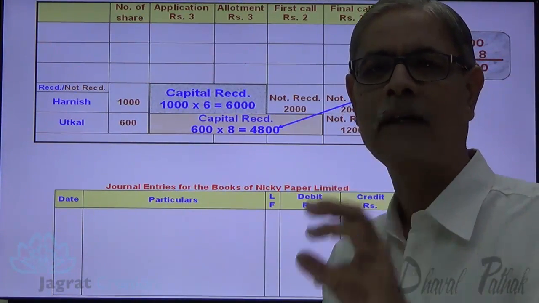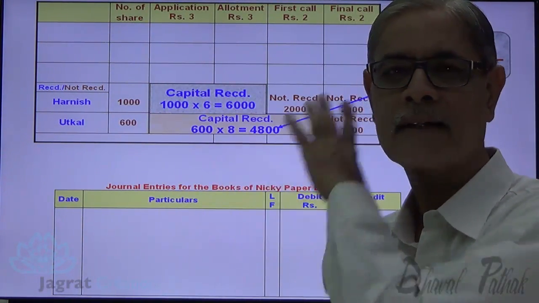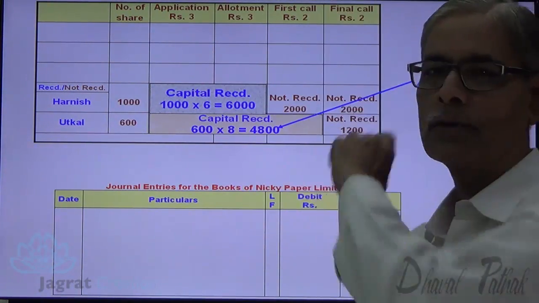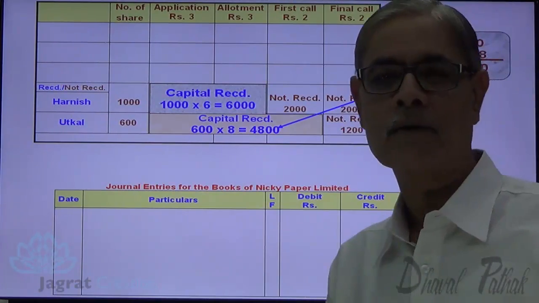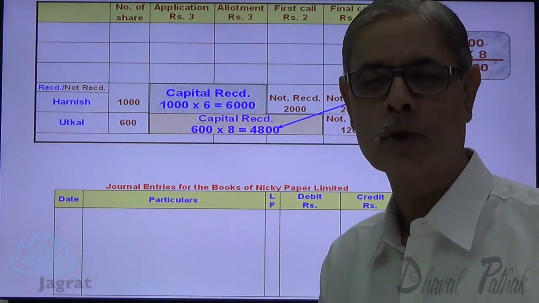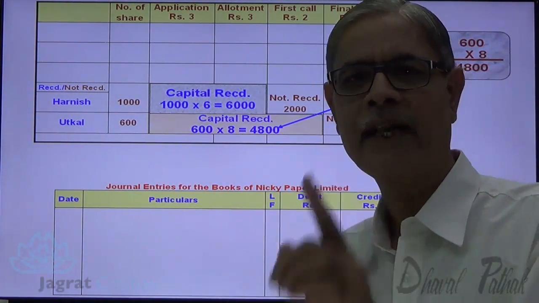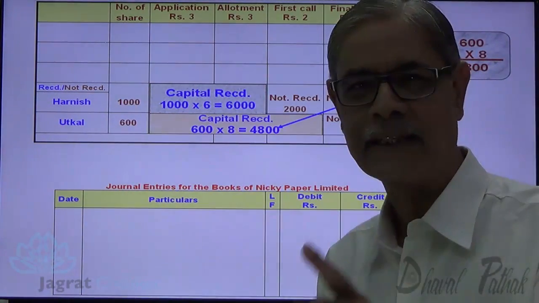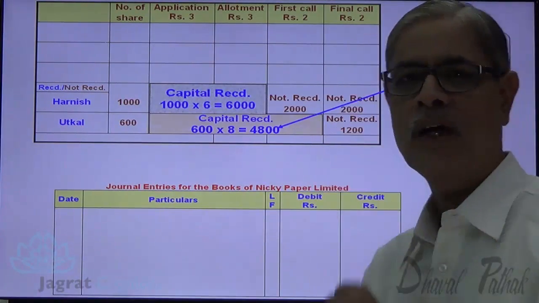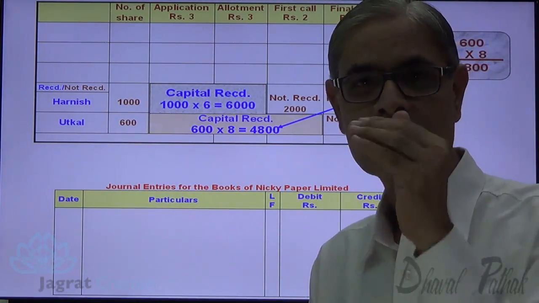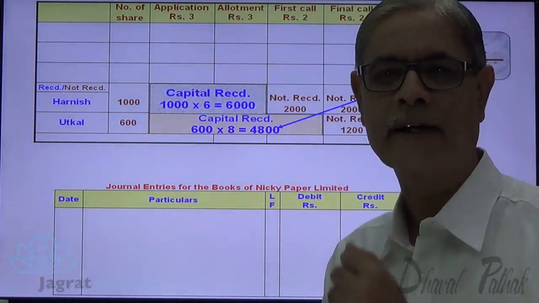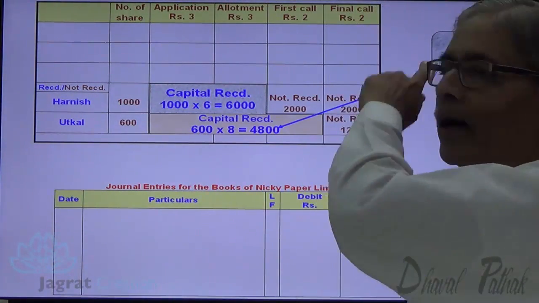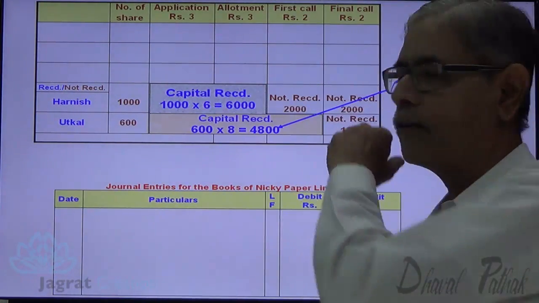The name of that capital income is share forfeiture account, and that gets credited to share forfeiture account. As I told you before, the first call not received, 2,000, has to be credited to share first call account, because I want to cancel the debit balance of share first call account. And similarly, share final call account gets credited with 3,200 rupees that has not been received. That stands as a debit balance in share final call account. That gets cancelled on forfeiture entry. So share final call account gets credited with 3,200.